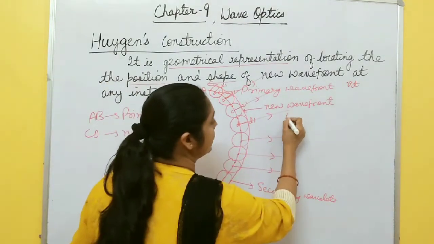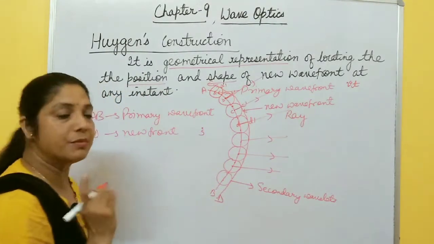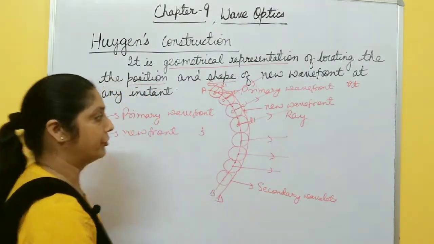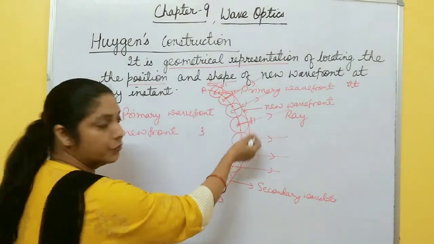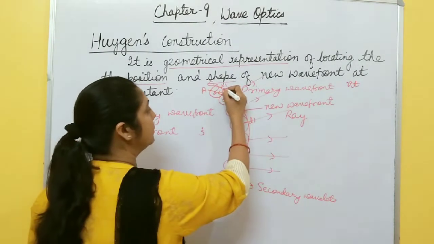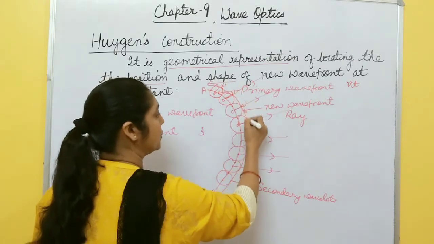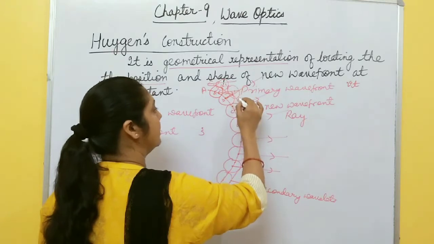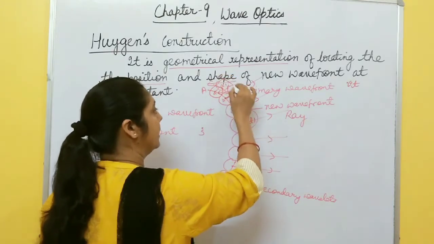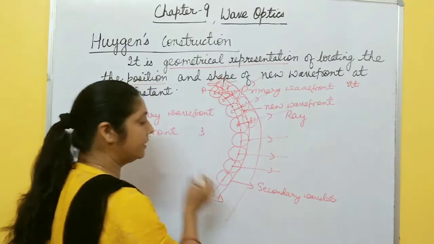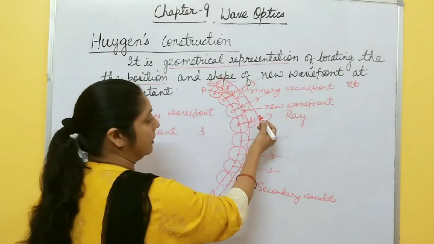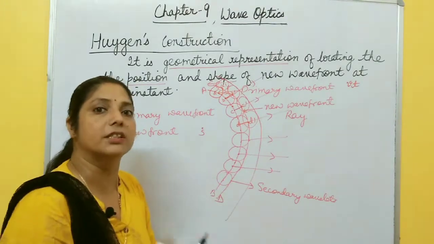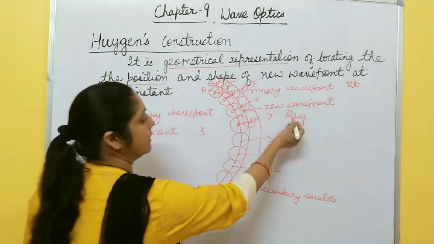This one is called a ray. And you must remember one thing, this ray is always perpendicular to the wavefront. In this way, we draw the new wavefront. Again, each point on this new wavefront acts as a source of the next disturbance. So you draw one sphere here, and when you draw one common tangent, you get a new wavefront, and a line perpendicular to this wavefront gives the direction of flow of energy of the light wave, and that is called a ray.